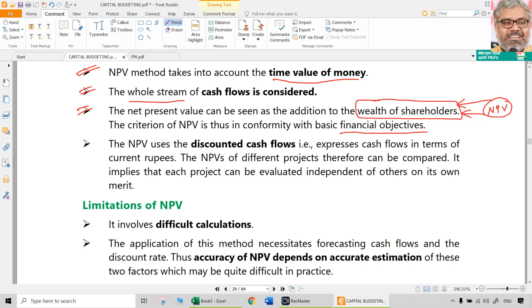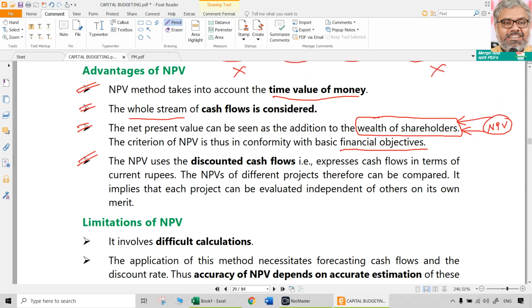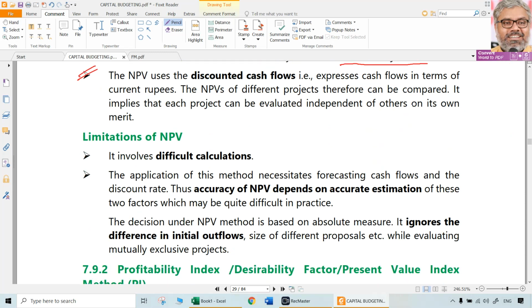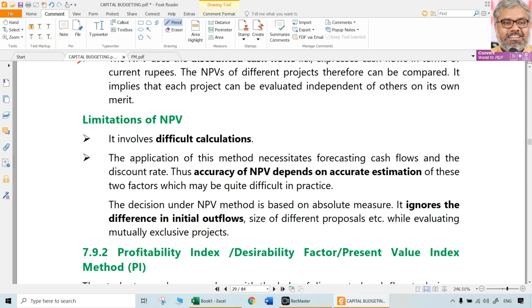That is one thing. And it is using discounted cash flows. Of course, it is already there because it is considering the time value of money. So each project is going to have comparability because of this. These are the advantages of NPV. Limitations, I don't consider actually any valid limitations.